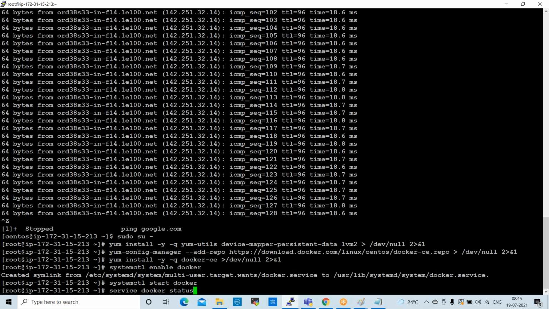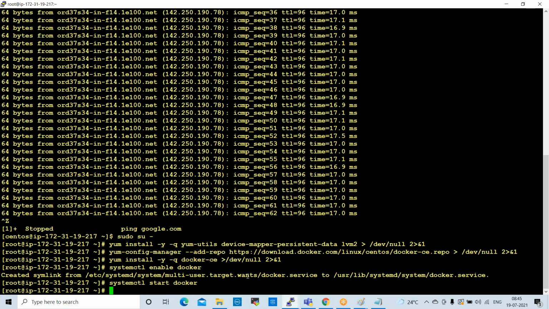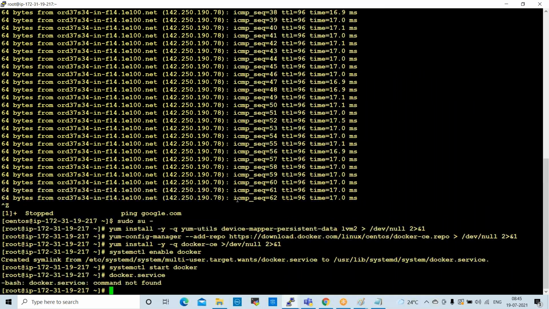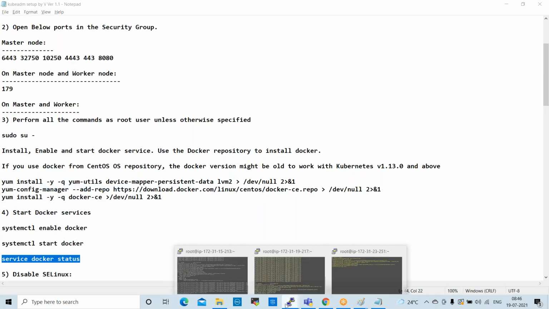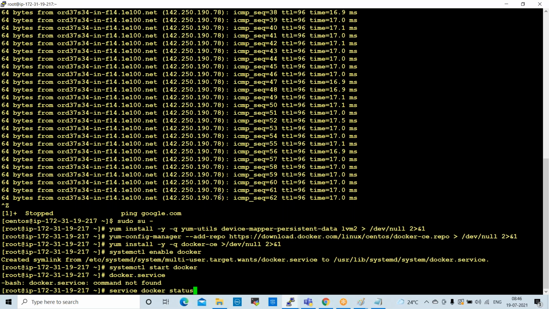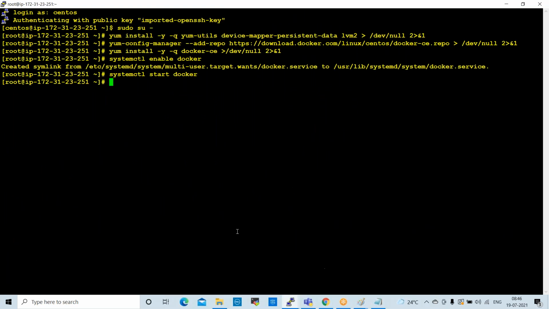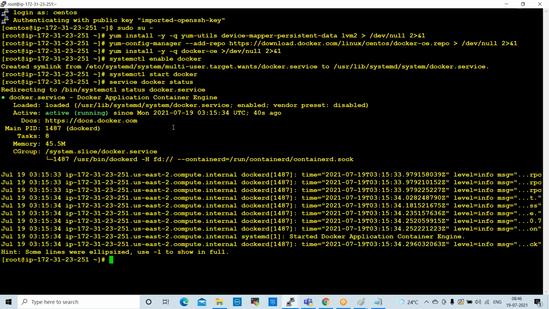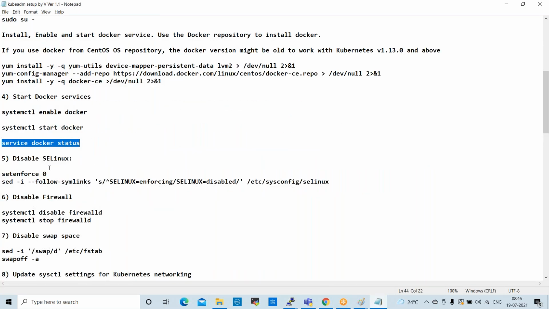Go to master. Here it is in active running state. Docker service is in active state, it is running. Right, go to node 1. Node 1 also it is running, right? So node 2. It is running fine.